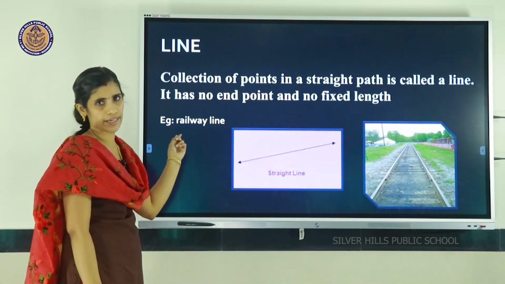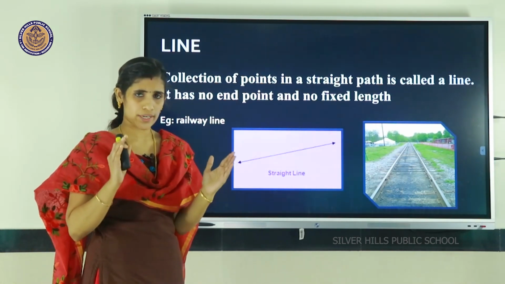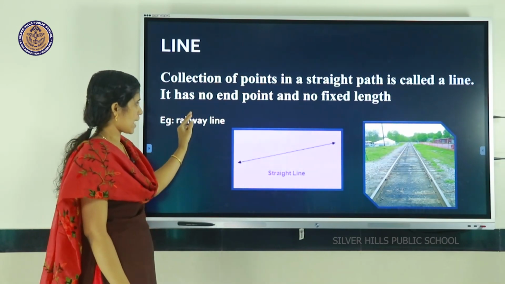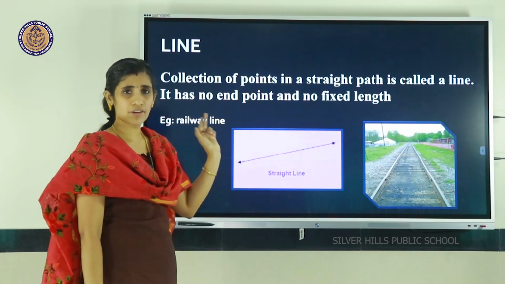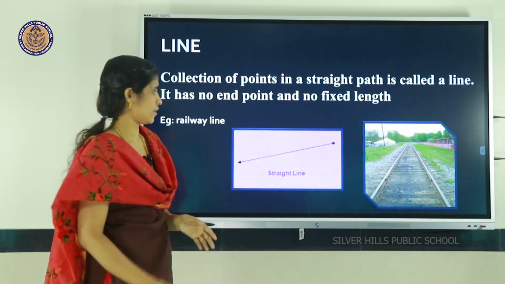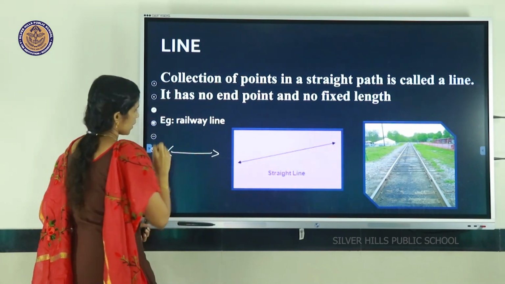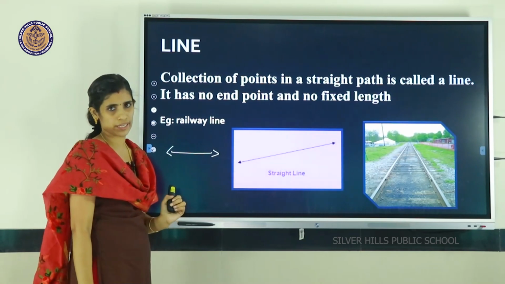So next we will go to the next section, that is line. What do you mean by a line? A collection of points in a straight path is called a line. It has no endpoints. That's why we cannot measure its length. For example, this is an example for a line.